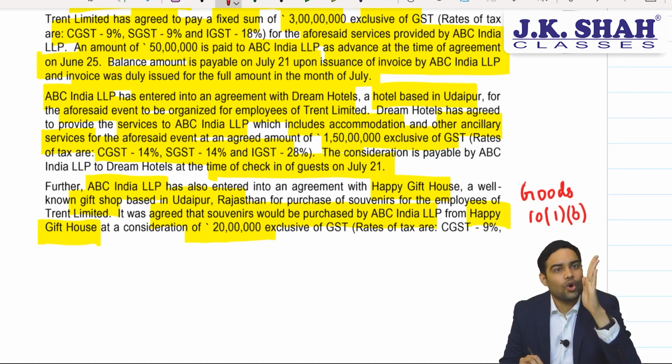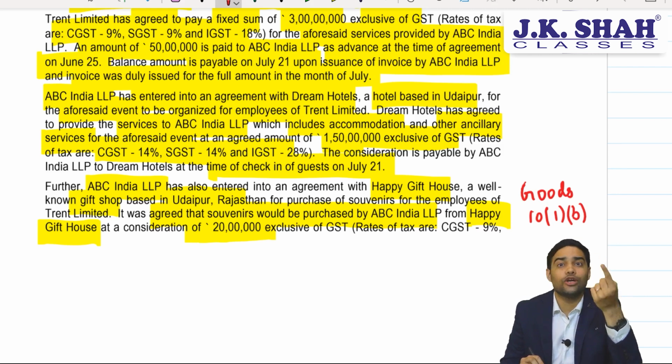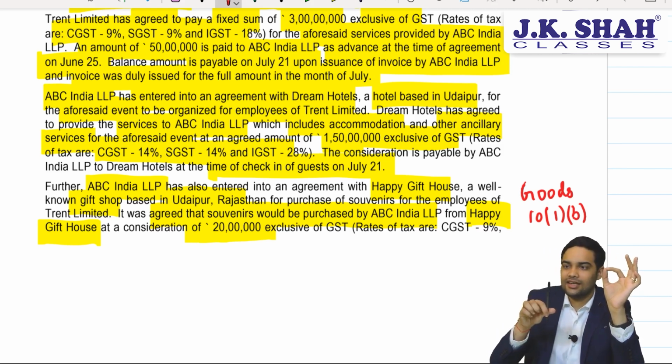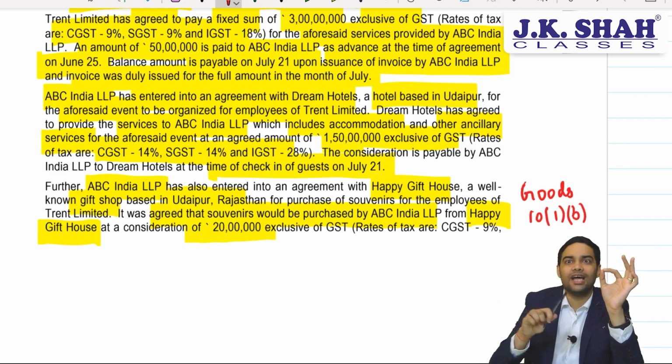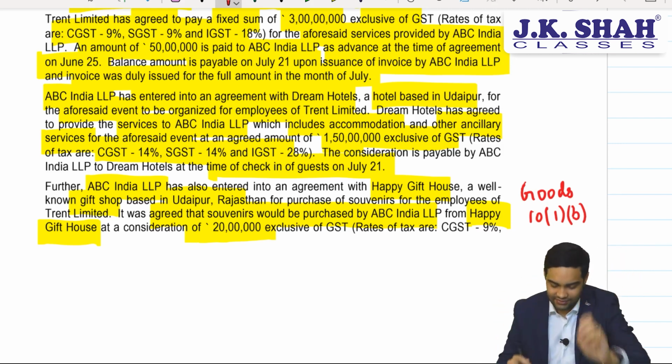Now, the hotel is in Rajasthan. Let's see where the goods are being delivered. But goods delivery will not matter in this case, because the place of supply will be based on where you are billing. To whom are you billing? You are going to bill it to the Maharashtra registration of ABC. So Rajasthan billing to Maharashtra, it would be an IGST transaction. Let's see further.